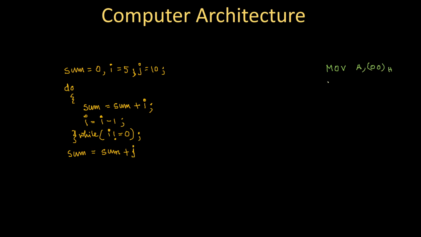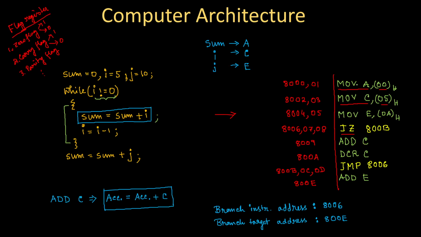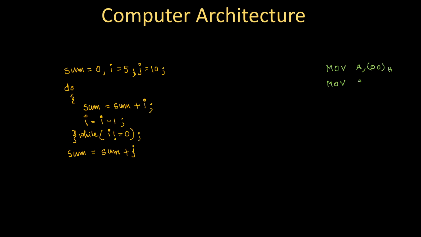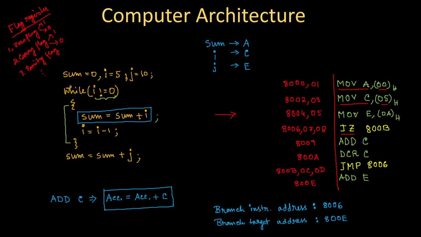Then move I mapped with C, right? Yes, move C with 05H, and move E with 0AH, right? And after that, you see, since I have a condition here, I have to put this JZ.